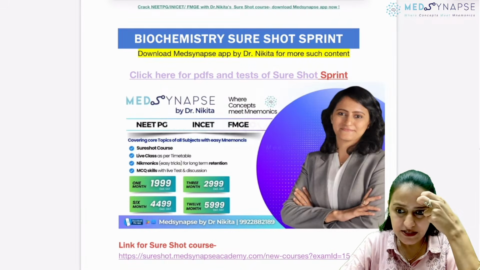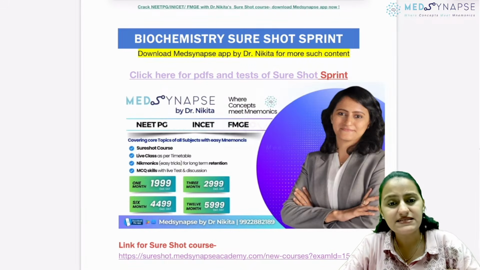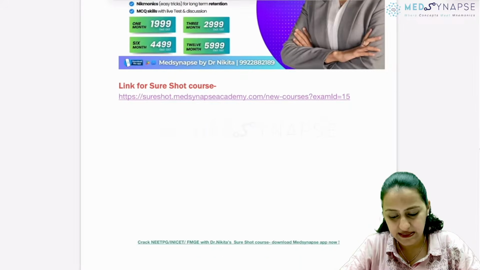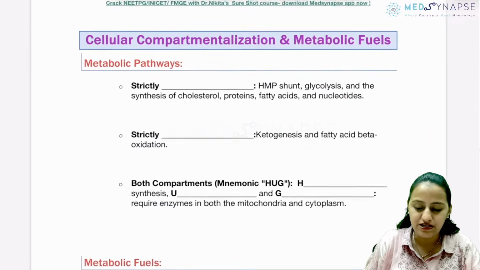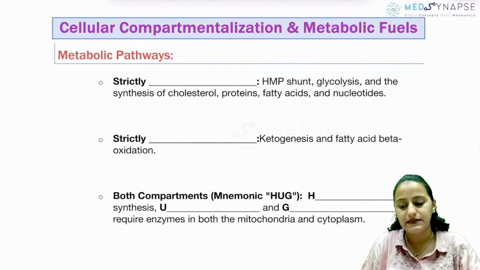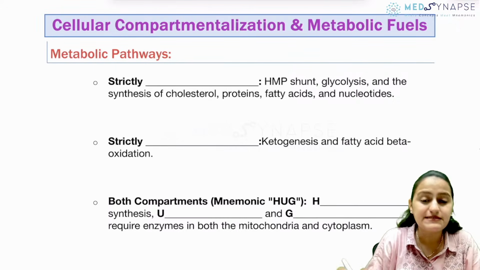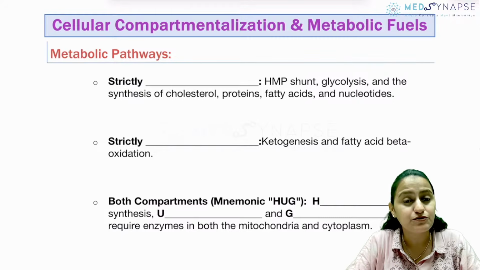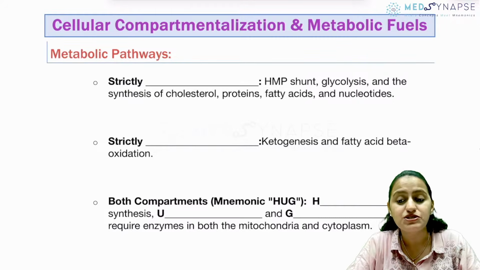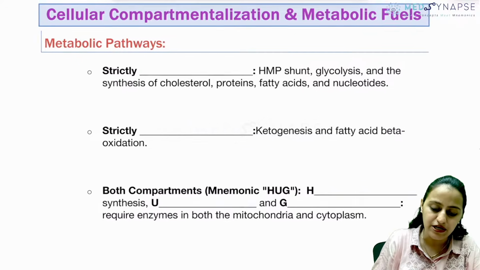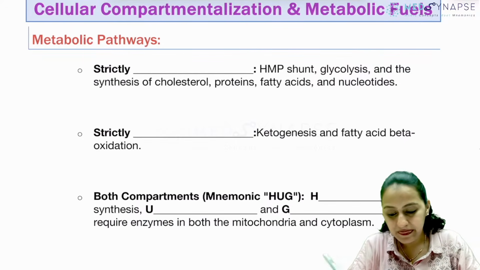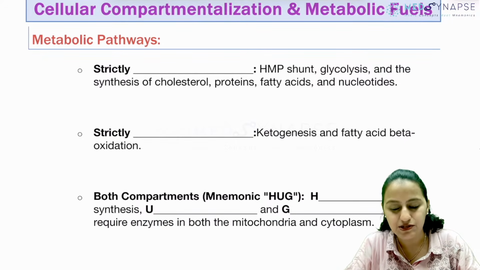All right. So let's start with discussing the most important topics in biochemistry. First one, cellular compartmentalization and metabolic fuels. Which metabolic pathways occur in cytosol, which occur in mitochondria, and which occur in both cytosol and mitochondria? So what is the trick for that?